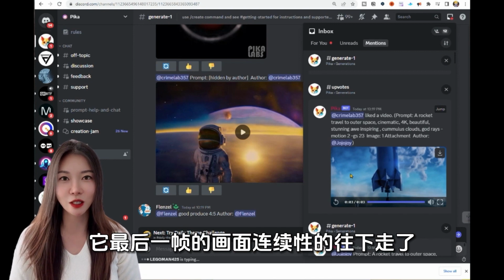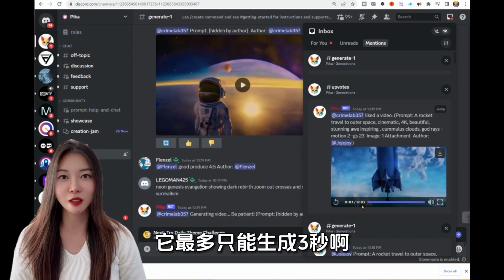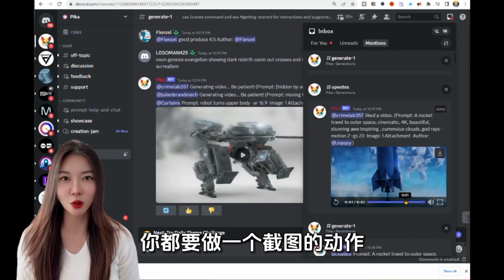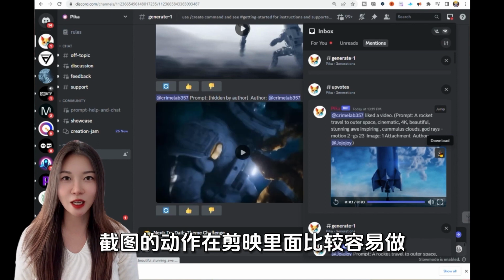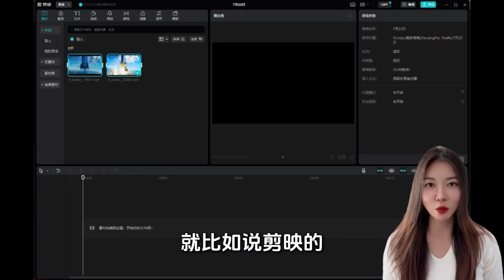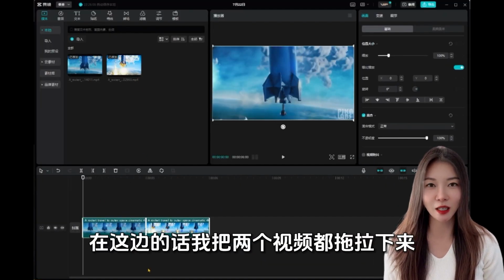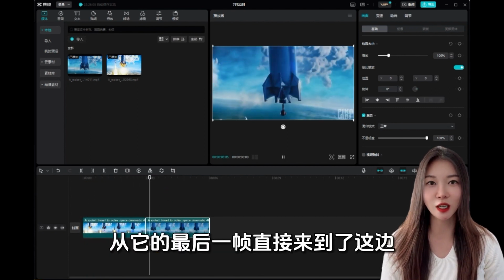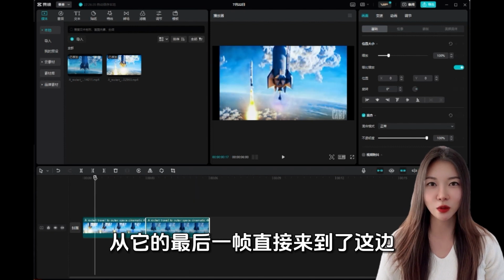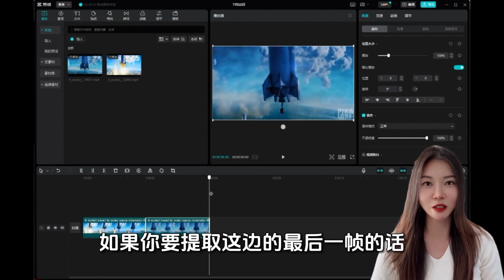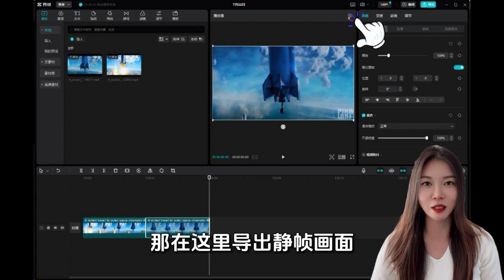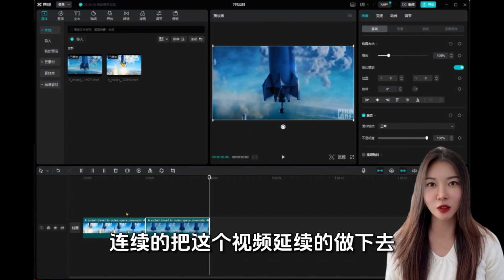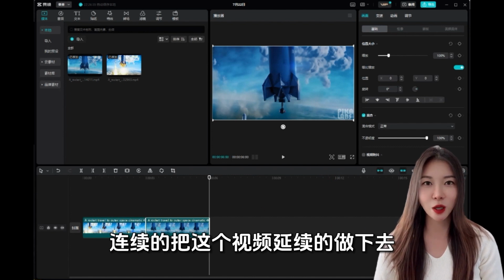It can only generate up to 3 seconds, so you need the last frame. You have to do a screenshot action, and of course the screenshot action in the editing software is easier to do. For example, the editing software is here, I dragged both videos down, and you can show it from its last frame. If you want to extract the last frame here, it's similar to before, then export the frame picture here, and then save it, so you can continue to make this video continuously.